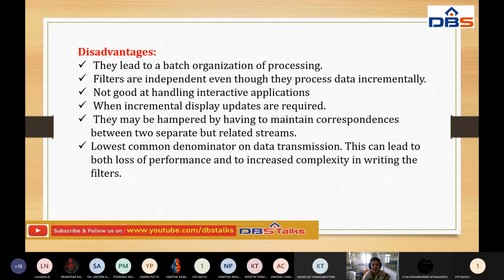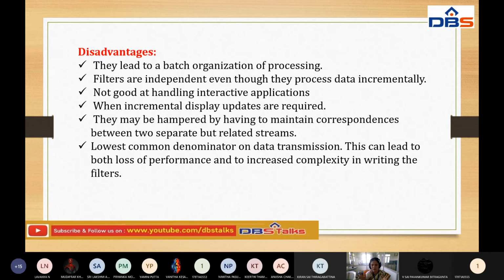Not good at handling interactive applications. Mostly for interactive applications, it's not at all good, because we have some restrictions while transforming the data. For example, bounded pipes: not all use typed pipes, some use bounded pipes.